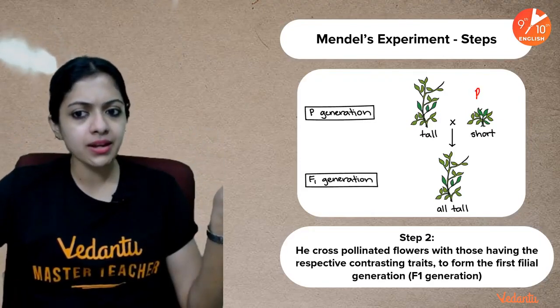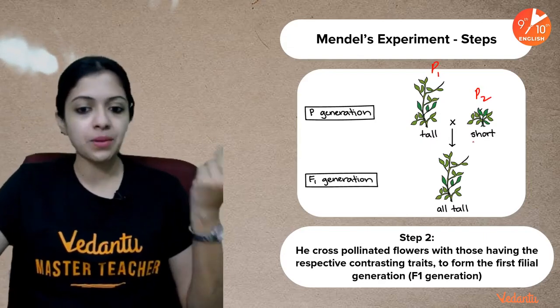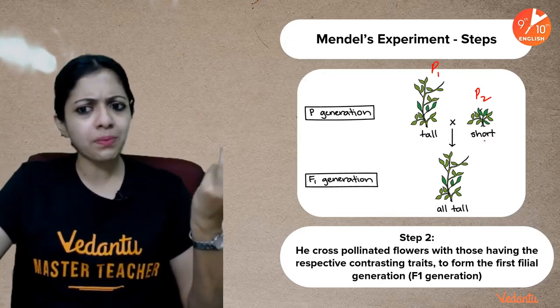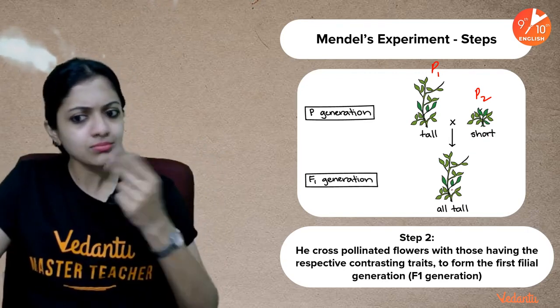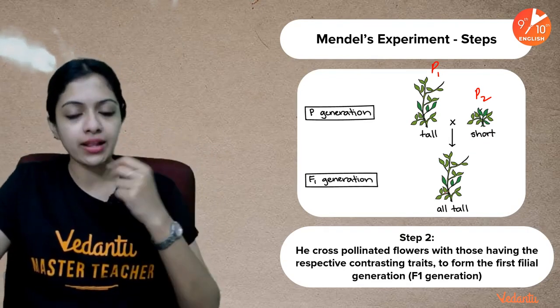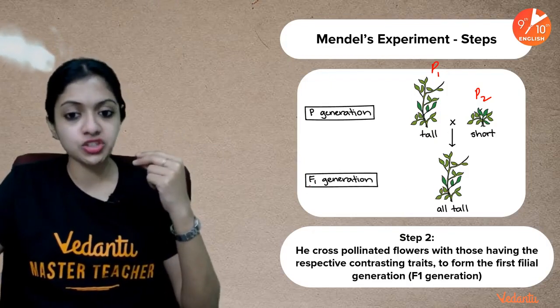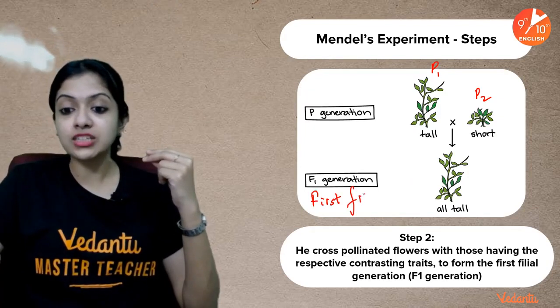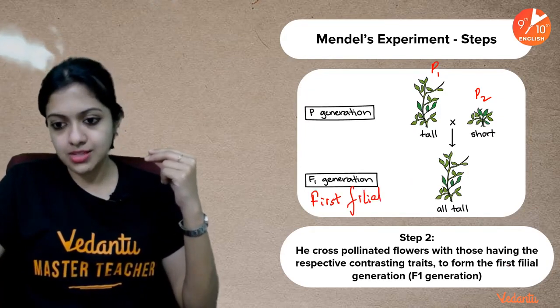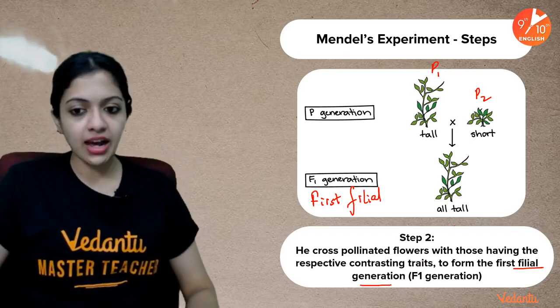Doesn't the second parent, I would like to call this P2 and this one P1, so to make it easier for us to communicate. So, didn't P2 play any role at all? Wow, it's not even like an intermediate height. All the offspring are tall. How did that happen? So, he called this generation the first filial generation, the F1 generation.